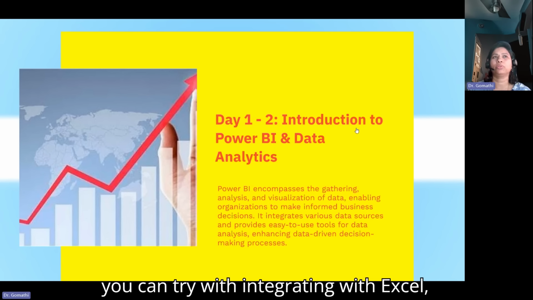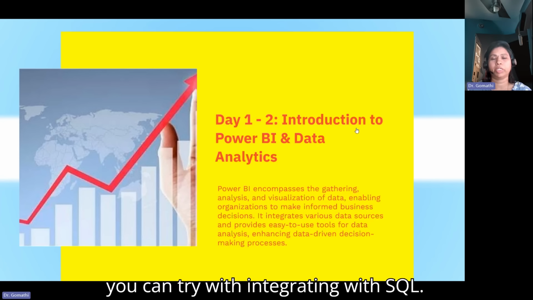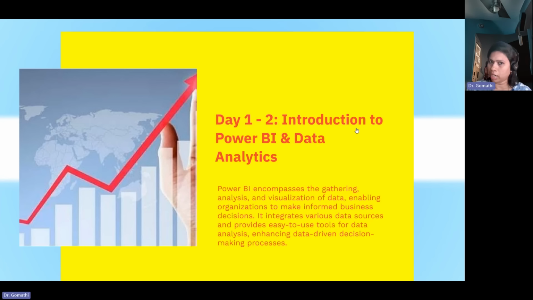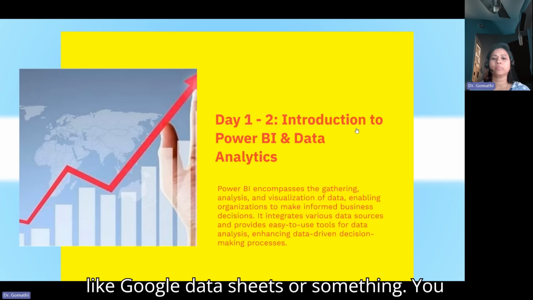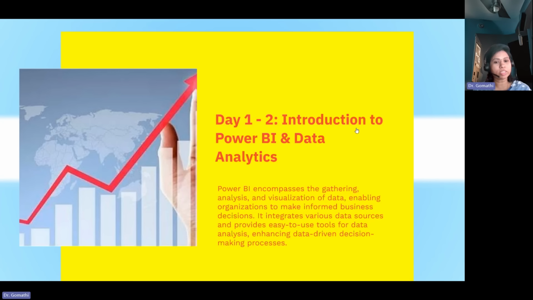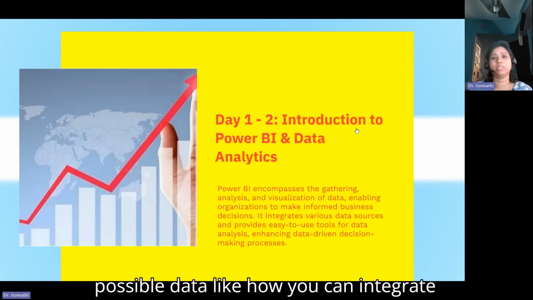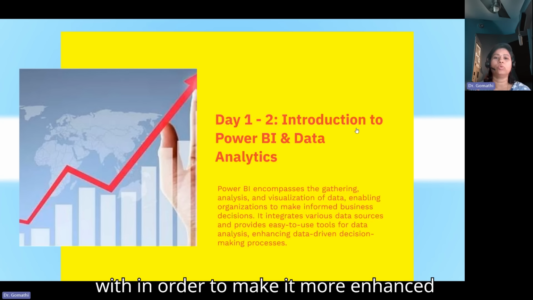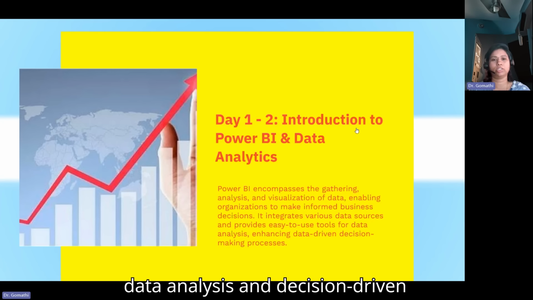Then you should also look at how Power BI integrates with various data. Of course, you can try integrating with Excel. You can try integrating with SQL, cloud, Azure, or Google Sheets or something. You can try all these possible data sources, and see how you can integrate them to make it more enhanced data analysis and a decision-driven process.